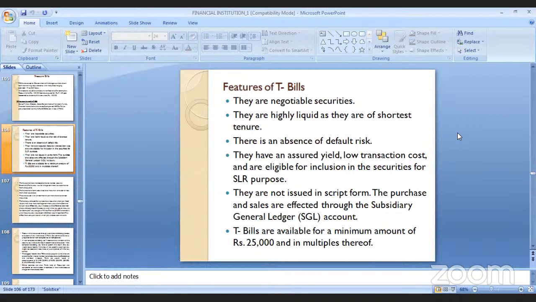They are not issued in scrip form. They are not sold in scrip form. It is subsidiary SGL, that is called subsidiary general ledger account, through which they are sold, so that you can make them available through any bank. T bills are available with a minimum investment starting at 25,000 rupees, and if you buy the second unit, it will be in multiples thereof. For the first product it is 25,000, for the second product it is 25,000 into 2, that is 50,000, and into 3, that is 75,000 rupees. If you buy the third, it is a multiple thereof.